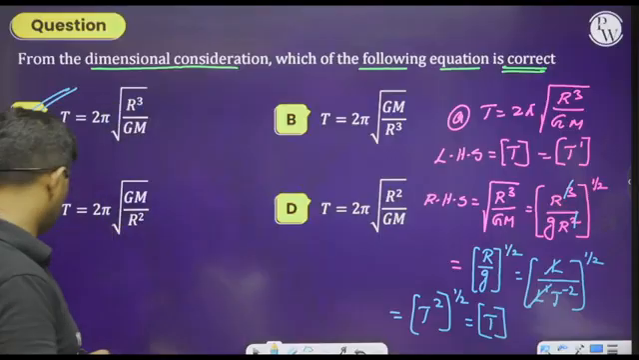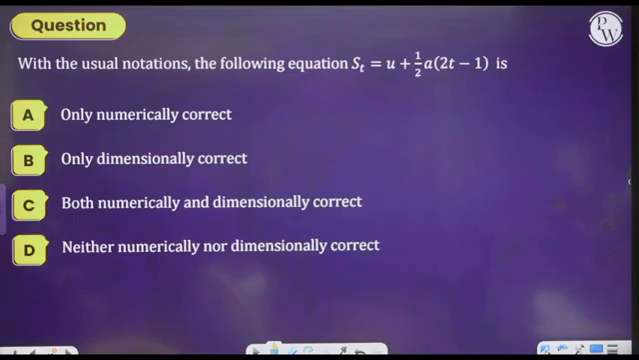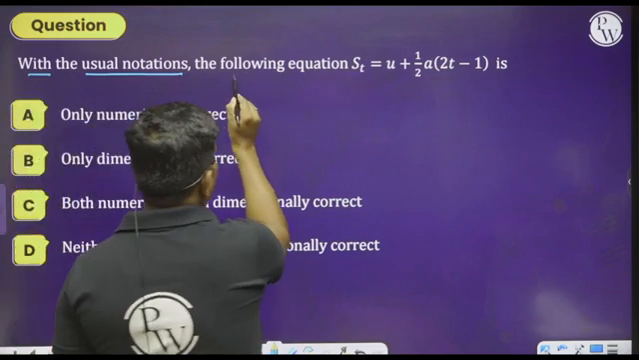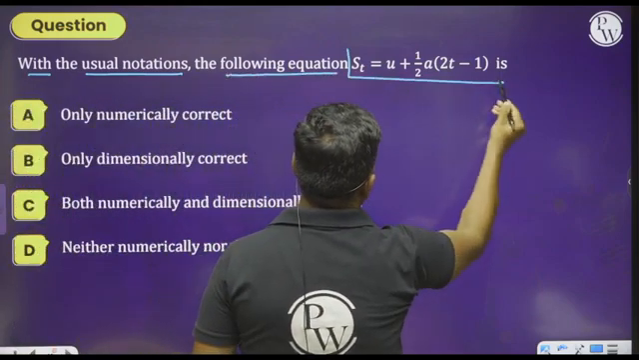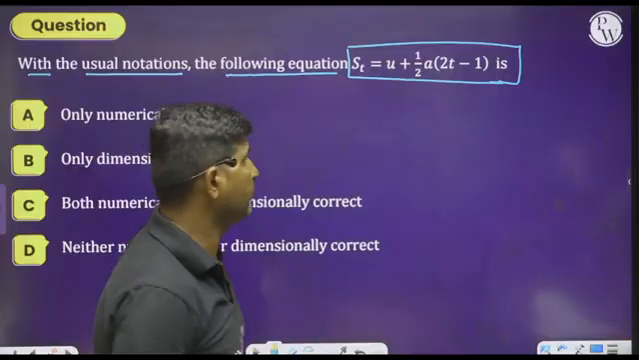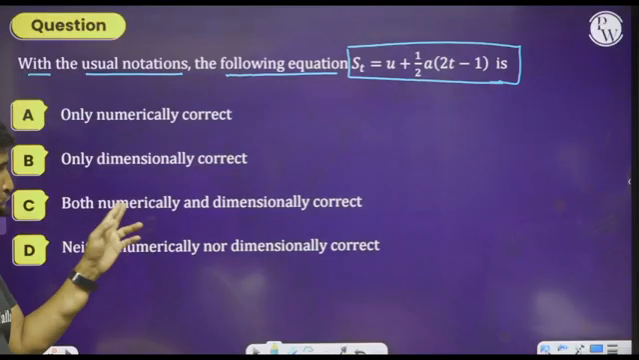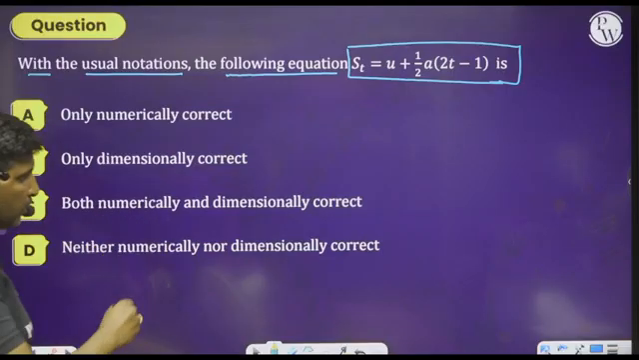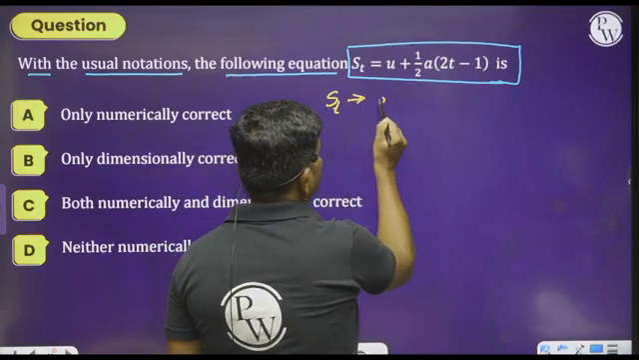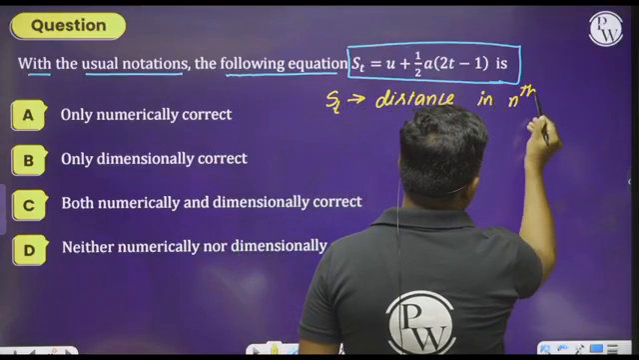Now similarly, let us move on to the next question. With the usual notations, the following equation S_t equals u plus half a into (2t minus 1) is: only numerically correct, only dimensionally correct, both numerically and dimensionally correct, or neither numerically nor dimensionally correct. Here what is this S_t? S_t indicates the distance travelled in the nth second.